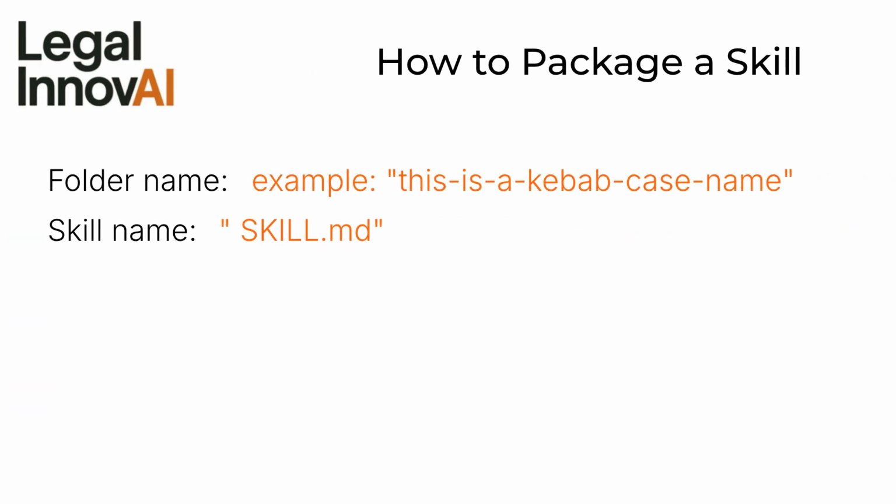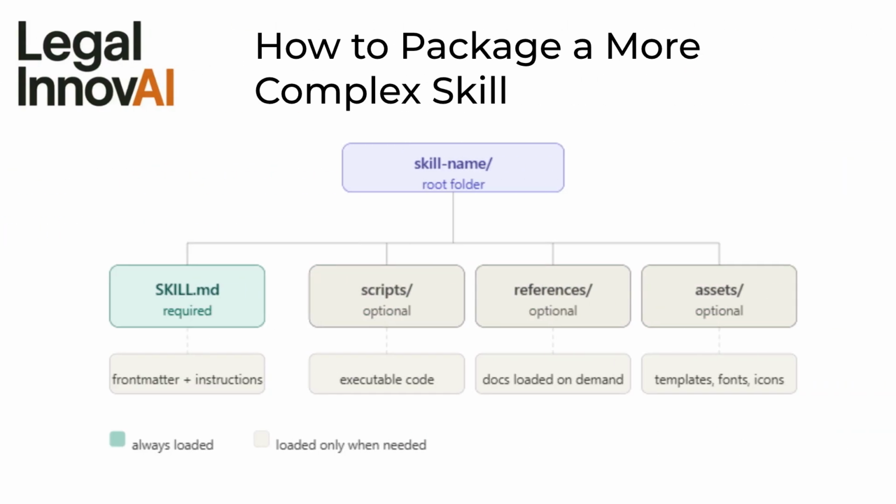Each skill should be saved as a markdown file named skill.md and saved in a folder with a folder name that follows the kebab case name format: lowercase letters, hyphens, no spaces. Or sometimes you might have a more complex skill. For instance, if you want the skill to create a closing checklist for an M&A deal and you want the skill to apply to different types of deals, such as a stock purchase or an asset purchase, you may need to include additional reference files and other information in your skill folder so the skill has enough information to act as you intended. Here is where asking Claude to help you create the skill package can be helpful.